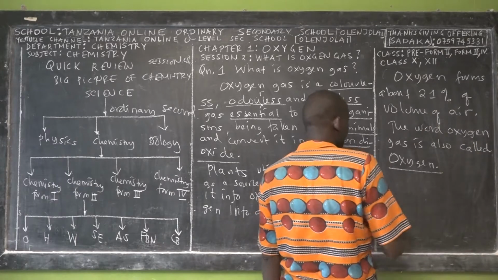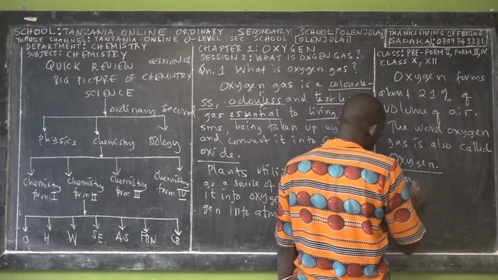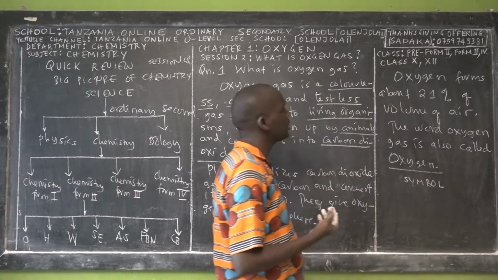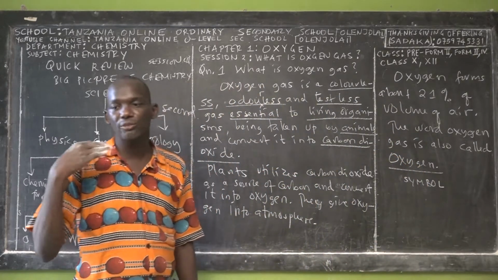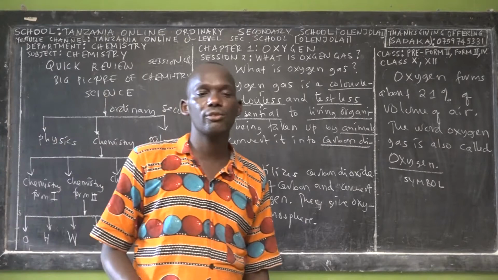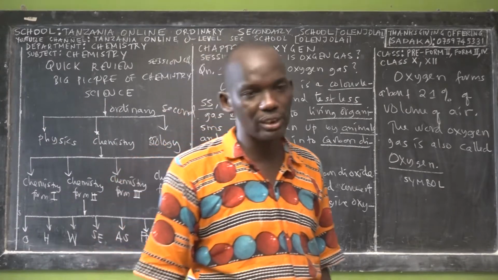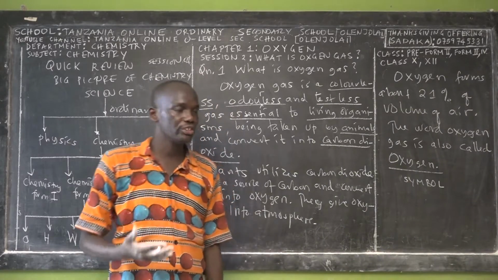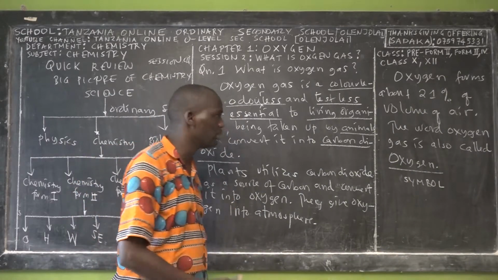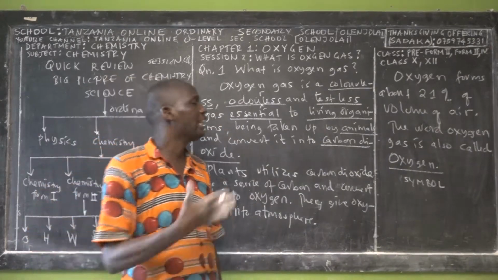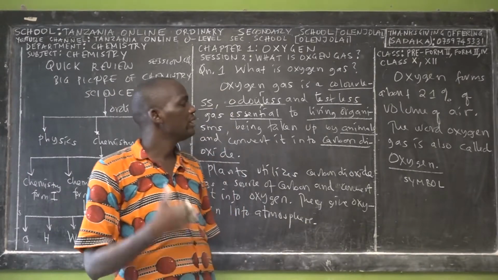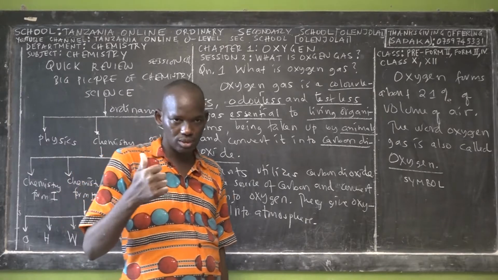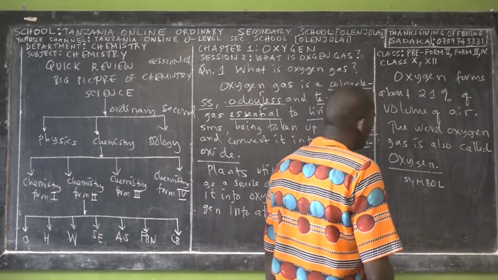So why are we using the word oxygen gas? Because we want to differentiate oxygen gas from the oxygen element. We have an element which is the 8th element in the modern periodic table. If you want to mention the first 20 elements in a periodic table, then oxygen is number 8. That's the oxygen atom.